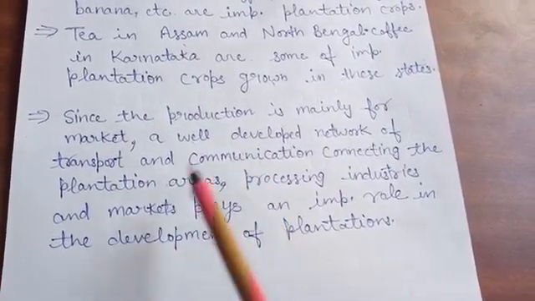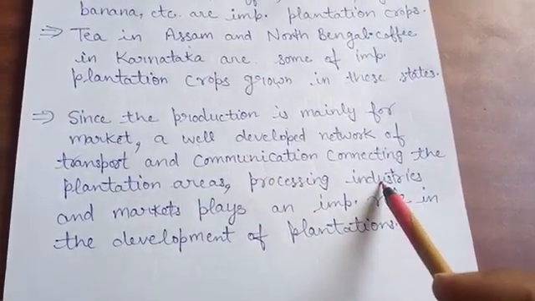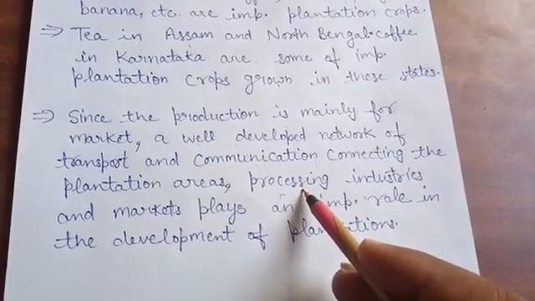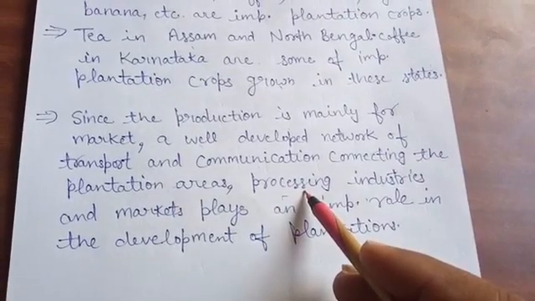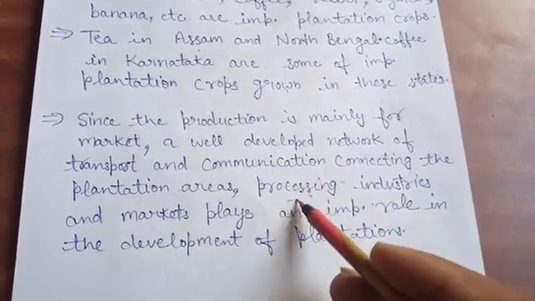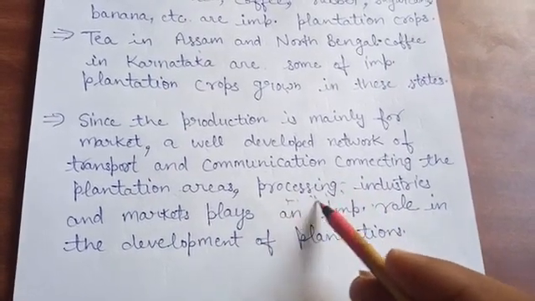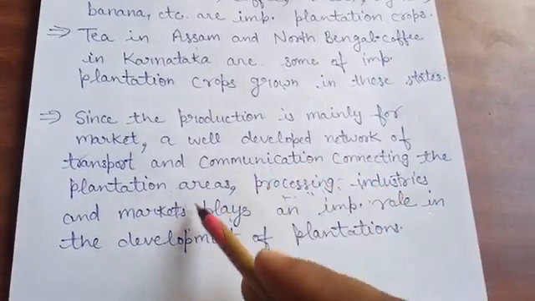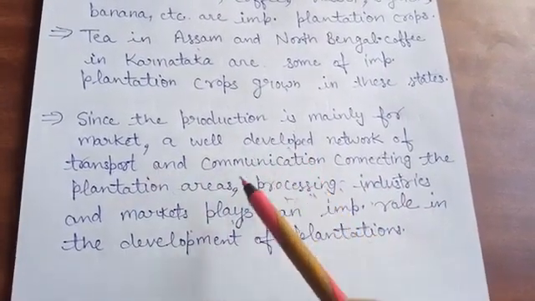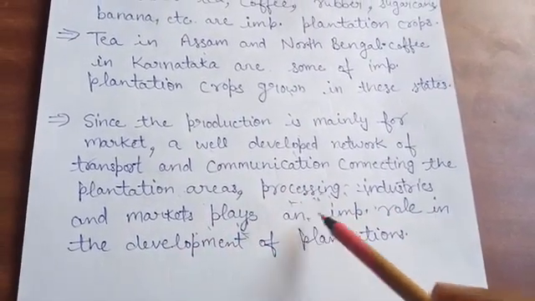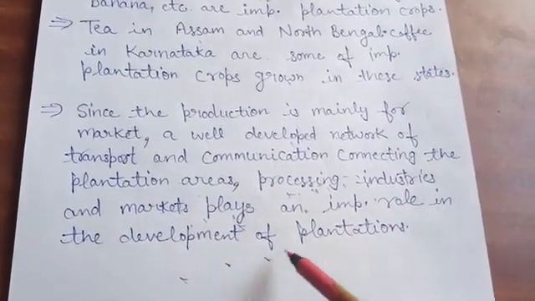We also need processing industries. If we do not have any industries and we have grown the products, then nobody will purchase our products. We also need markets. All these factors: transport, communications, plantation areas, processing industries and markets play an important role in the development of plantations.